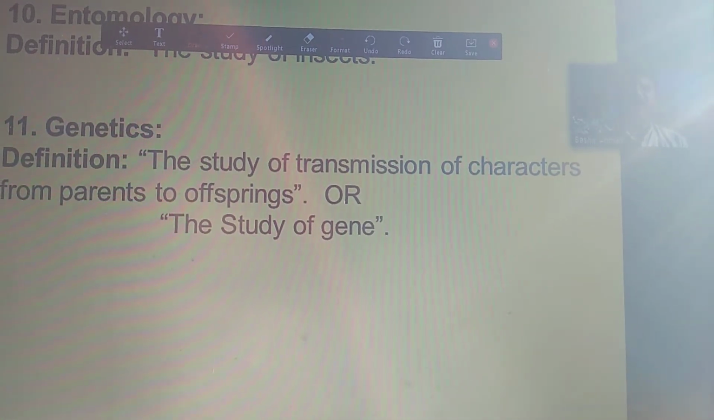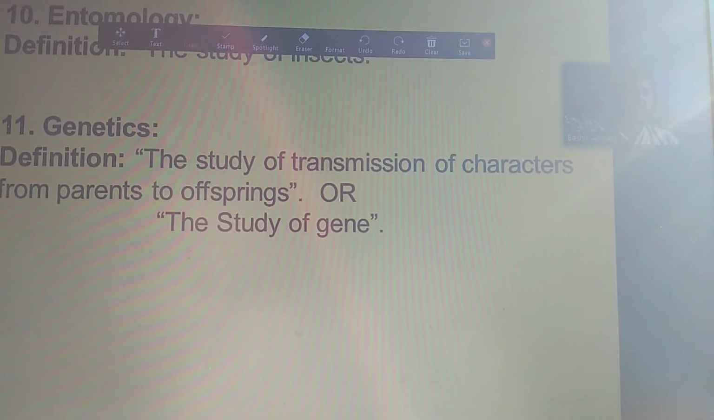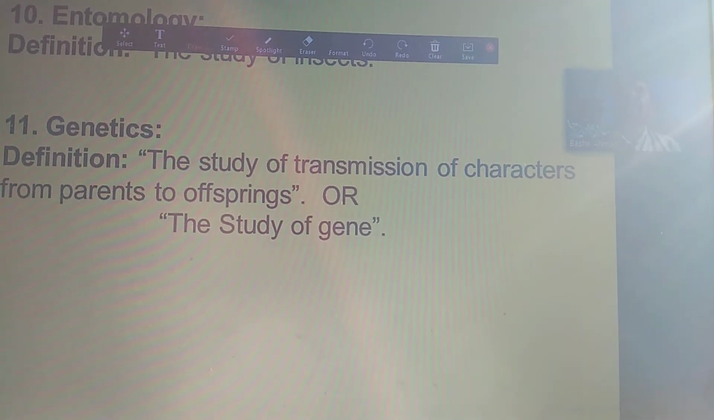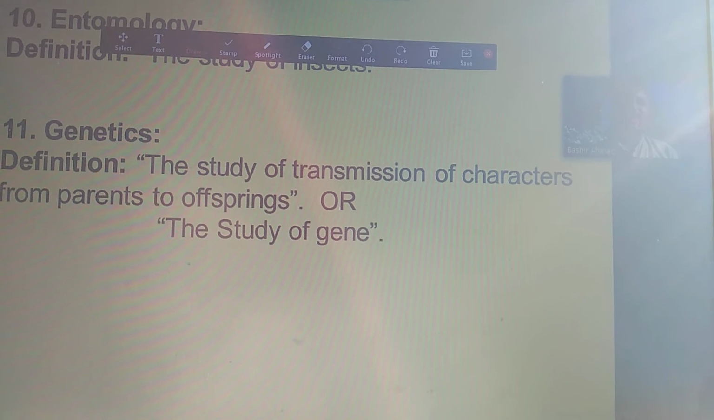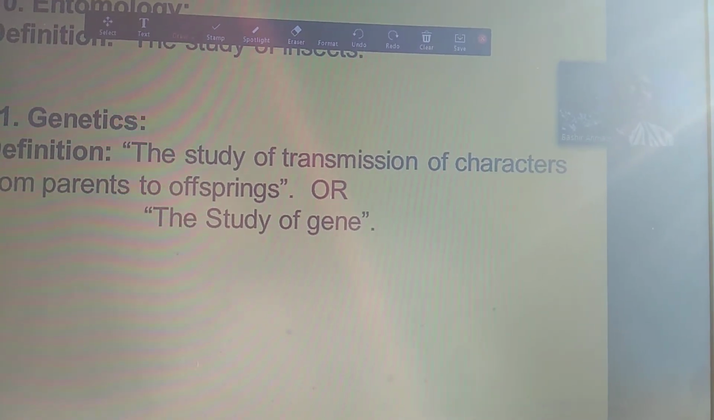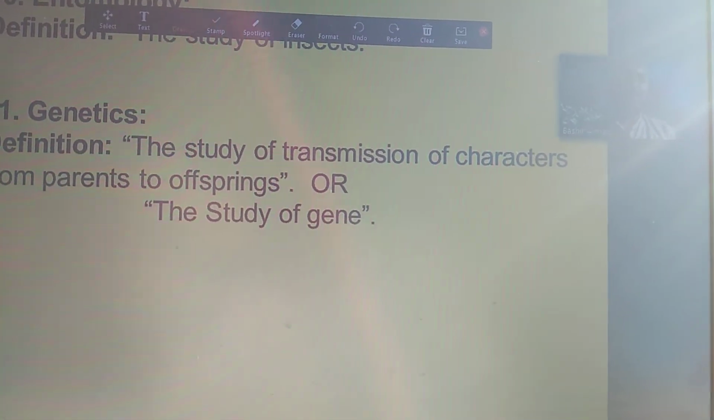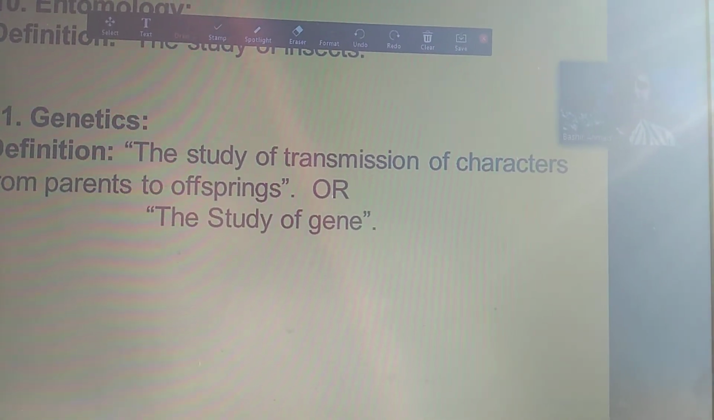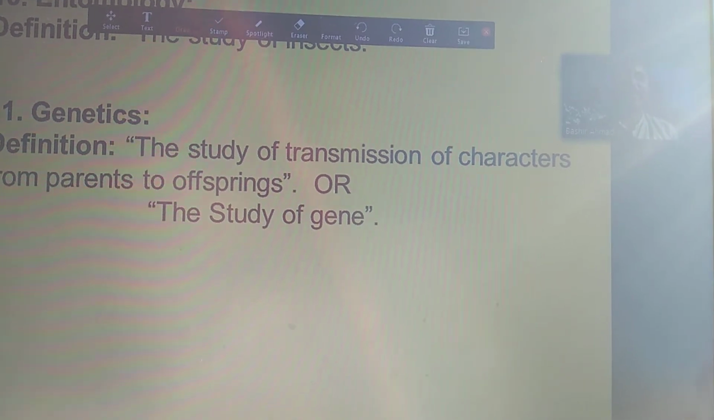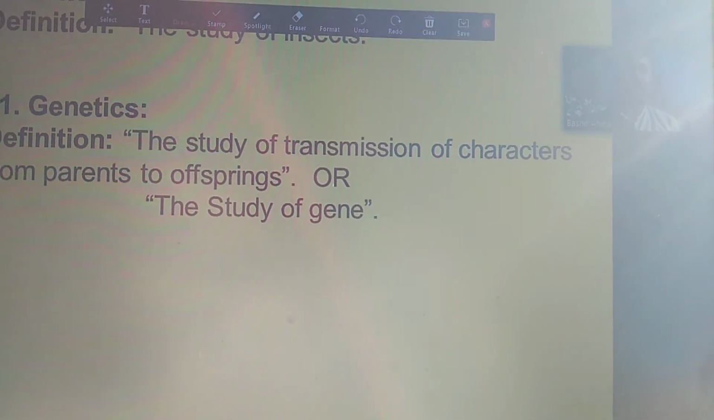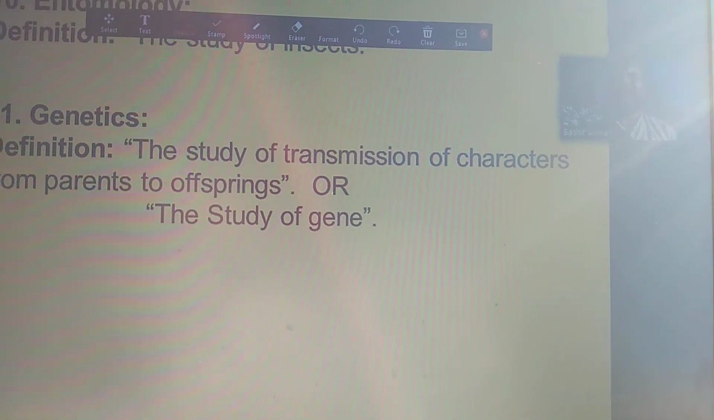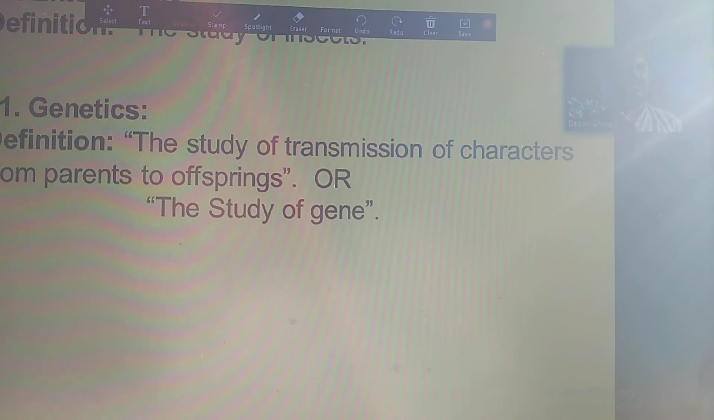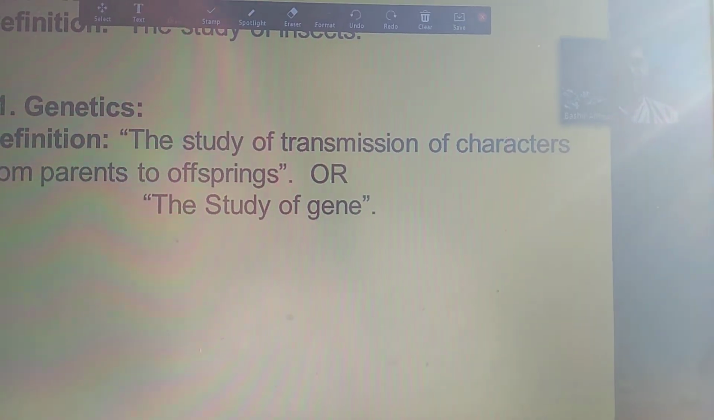The next branch is genetics. Genetics is the study of genes. A gene is the unit of heredity through which characters are transferred from parents to offspring. So how can we define genetics? The study of transmission of characters from parents to offspring, or the study of genes, is called genetics.